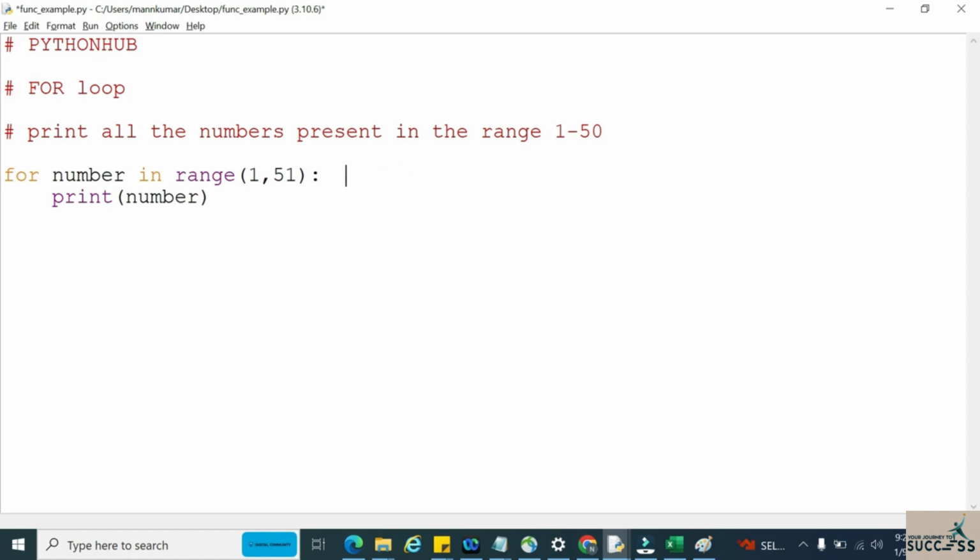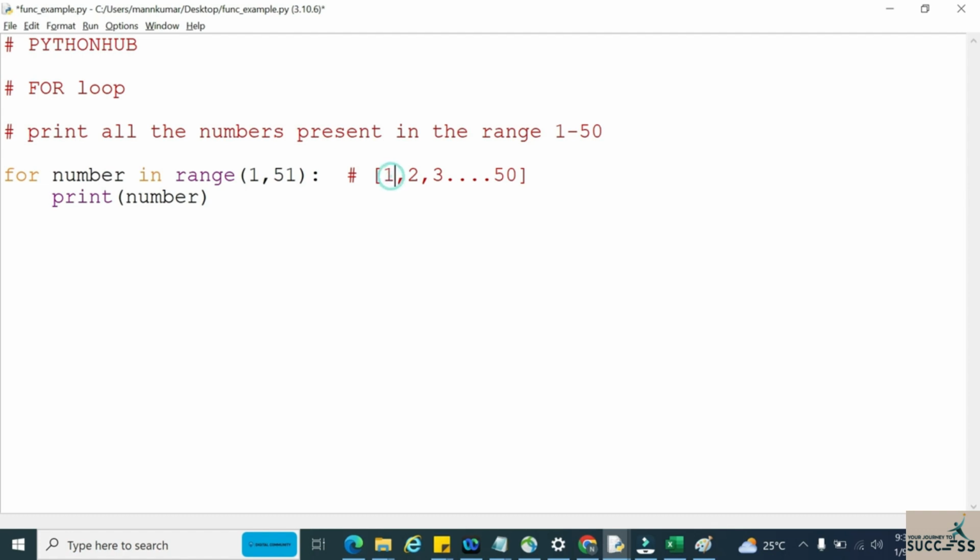So let me explain what is happening in this particular code. We are applying this for loop on the range object from 1 to 51. So 1 to 51 means 1 till 50 it will take. It is creating a range object internally, and that range object contains the numbers from 1 to 50. In each iteration, one number will come, and that number will get printed.